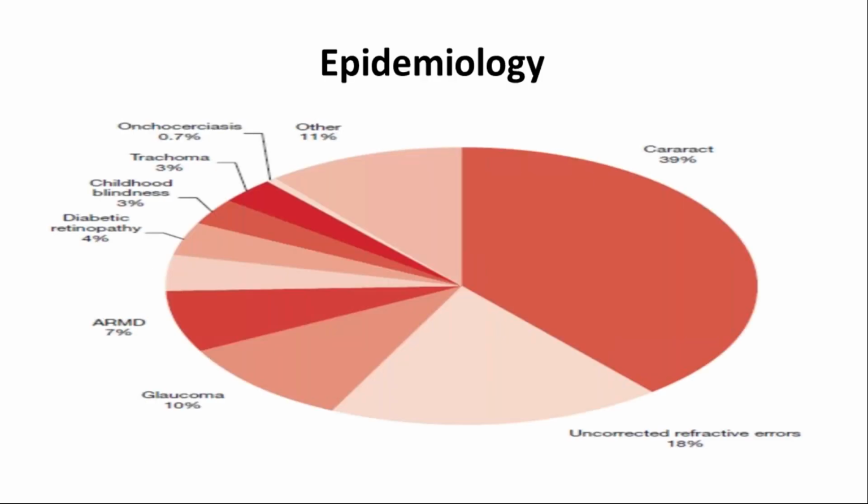And if you see the epidemiology, 39% of the population have been affected by cataract. 18% have been affected by uncorrected refractive error. 10% have been affected by glaucoma. 7% have been affected by AMD, that is age-related macular degeneration. 4% have been affected by diabetic retinopathy, and 3% have been affected by childhood blindness. 3% have been affected by trachoma, and 0.7% have been affected by onchocerciasis, and the rest 11% have been affected by some other factor.